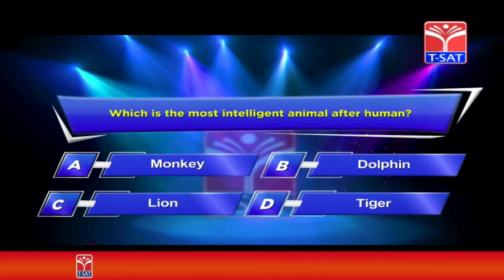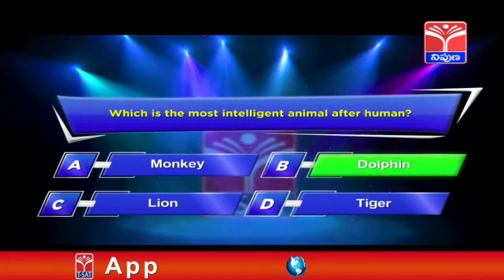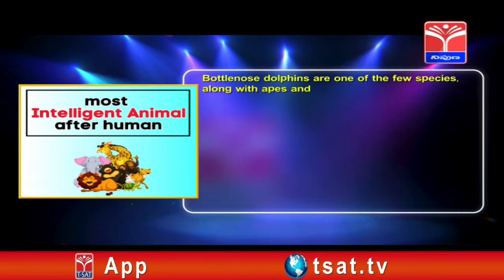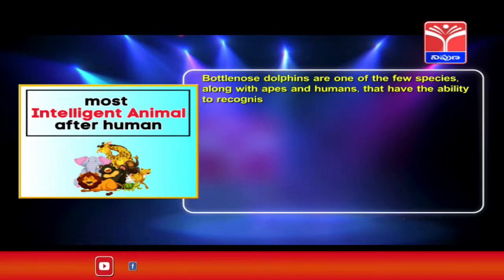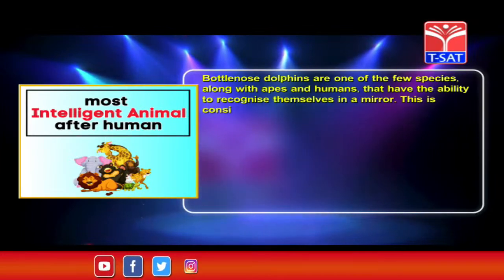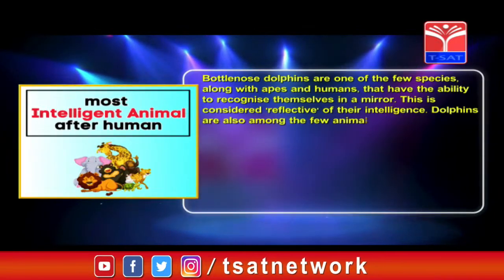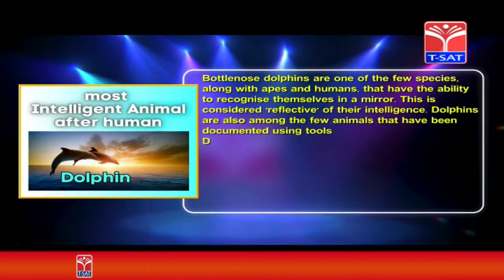The correct answer is option B, dolphin. Bottlenose dolphins are one of the few species, along with apes and humans, that have the ability to recognize themselves in a mirror. This is considered reflective of their intelligence. Dolphins are also among the few animals that have been documented using tools.